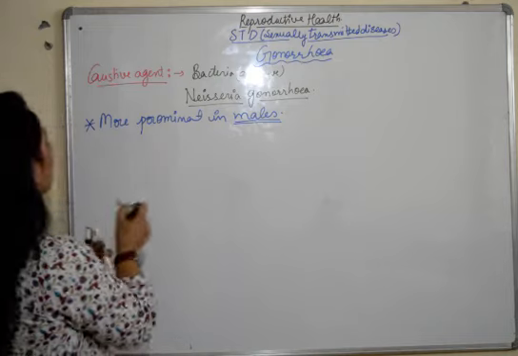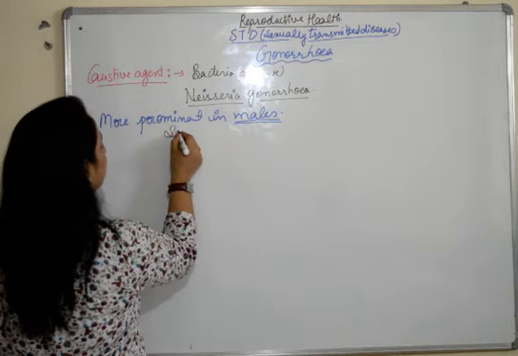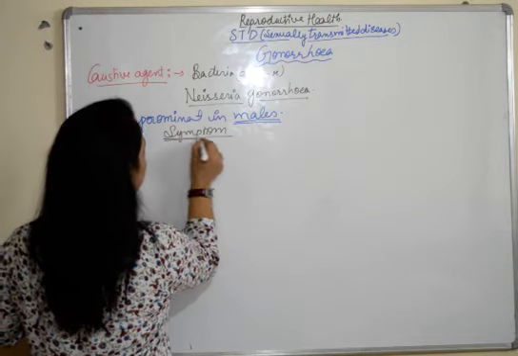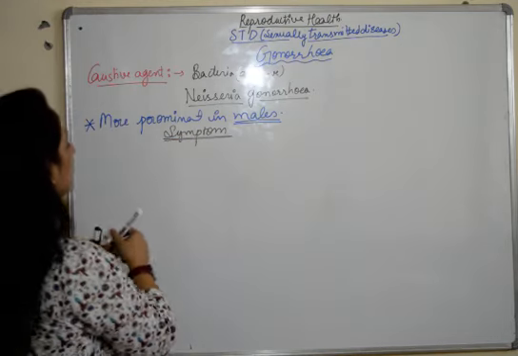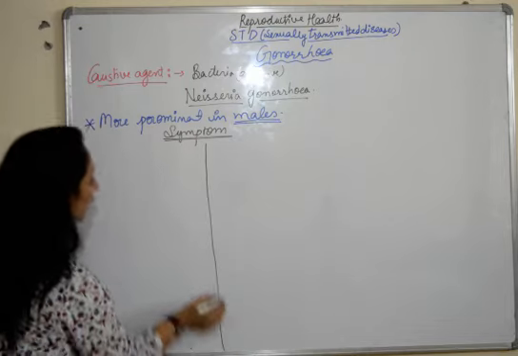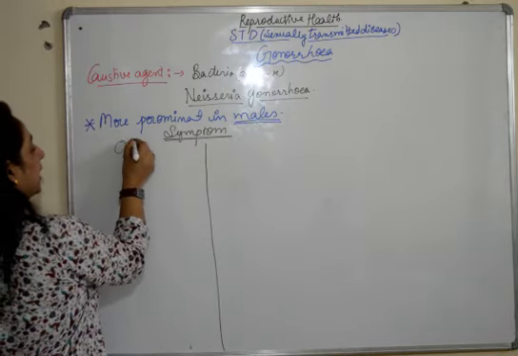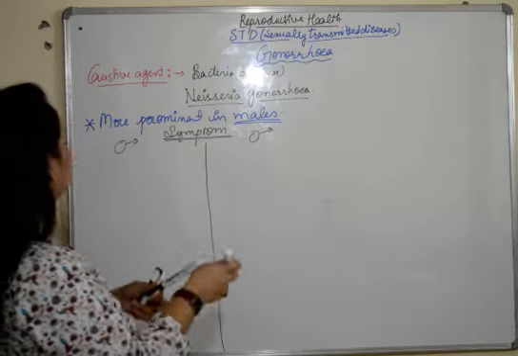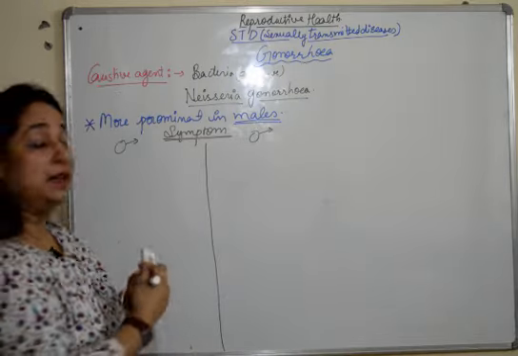So when we talk about the symptoms, as in our previous disorder which we discussed, we'll discuss the symptoms of the males and females simultaneously. So it's more prominent in males.